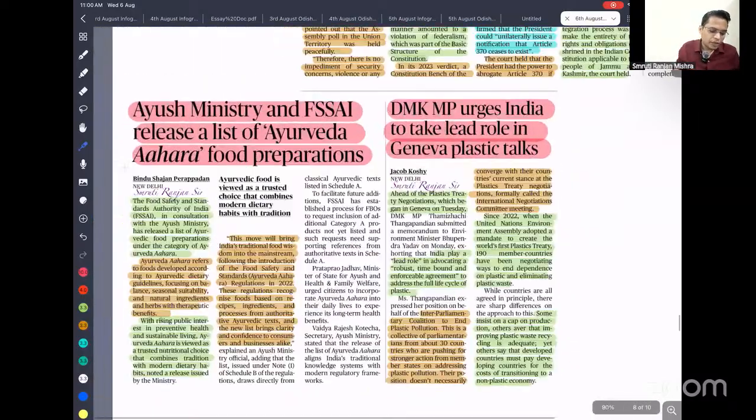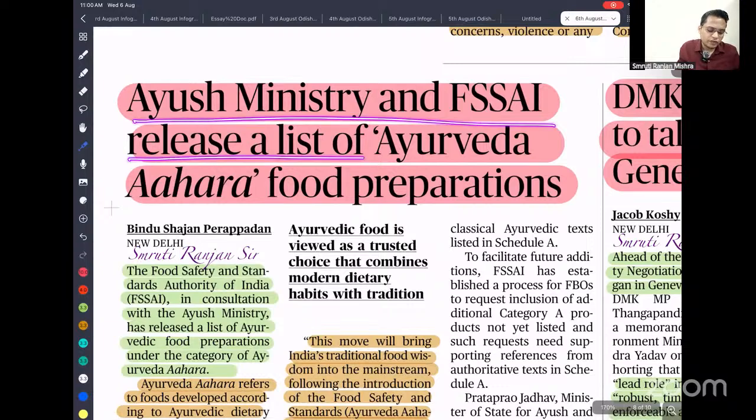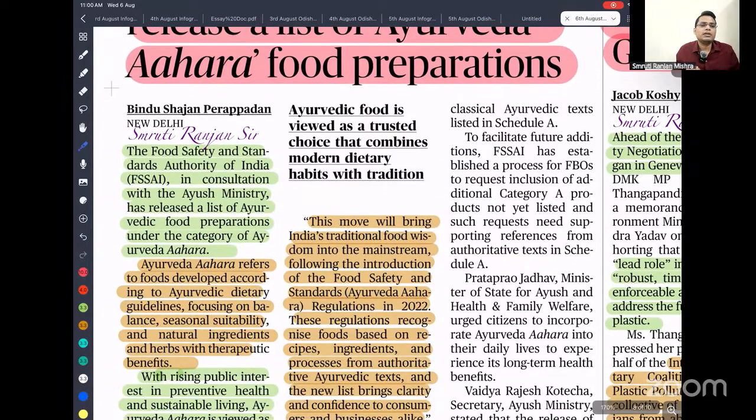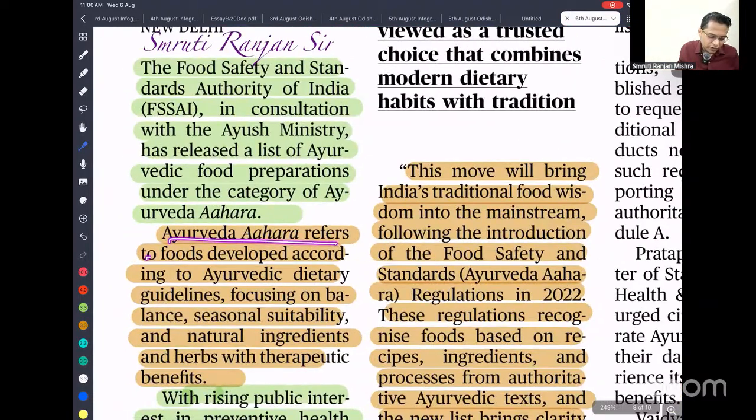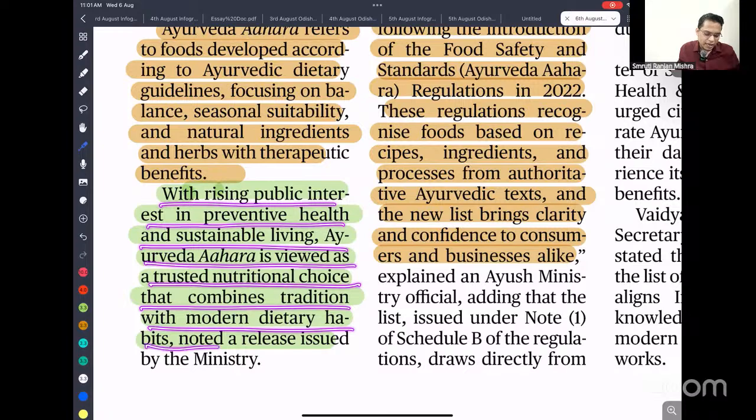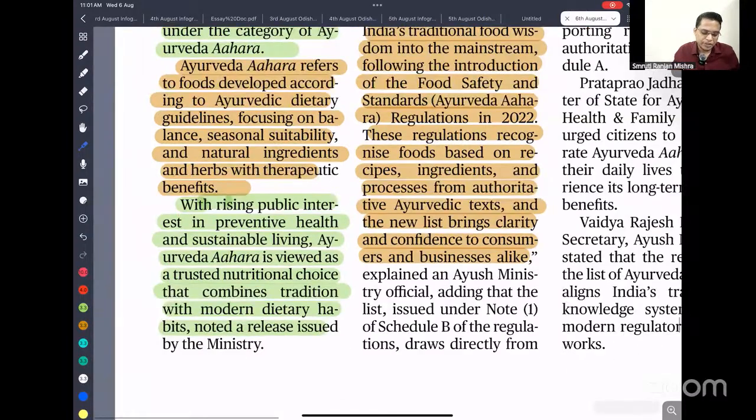So the Ayush Minister and FSSAI released a list of Ayurveda Aahar food. This list contains authentic Ayurveda food that is being manufactured. Ayurveda Aahar refers to food developed according to Ayurveda dietary guidelines, focusing on balance, seasonal sustainability, natural ingredients, and herbs with therapeutic benefits. With rising public interest in preventive health and sustainable living, Ayurveda Aahar is viewed as a trusted nutrition choice that combines traditional with modern dietary habits. This is what was said by the ministry. Okay.